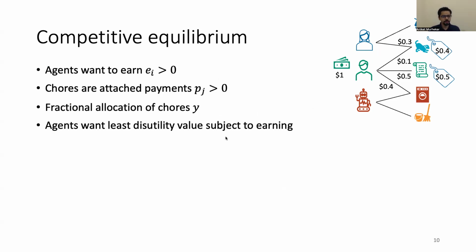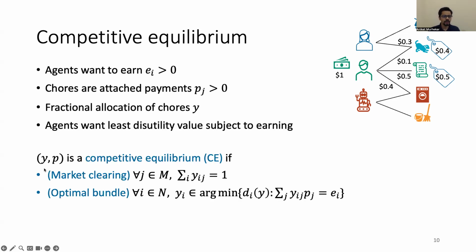In a competitive equilibrium, agents want to earn some amount of money EI by doing chores in exchange for payment. Chores are attached payments or prices PJ, which specify how much money the chore would pay out per unit of the chore. So a competitive equilibrium consists of a fractional allocation, which specifies who does what, as well as a set of chore prices or payments, with the intention that agents want to earn this amount of money by doing the least disutility chores that give them this earning.